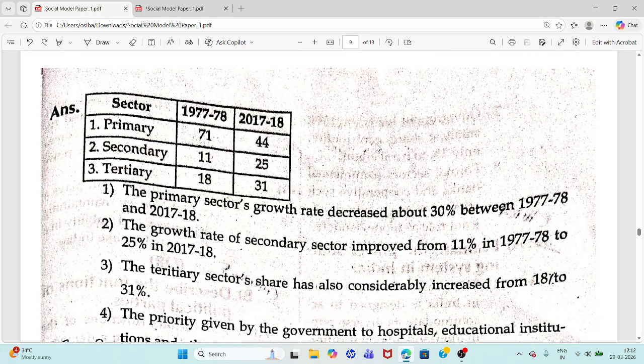Okay, answer: sector you have to keep as one column name, 1977 to 1978, 2017 to 2018. Whatever they given in bar graph, you have to convert it into table form. So write this: first primary, second secondary, third tertiary. You have to write percentages: 71, 11, 18, 44, 25, 31.